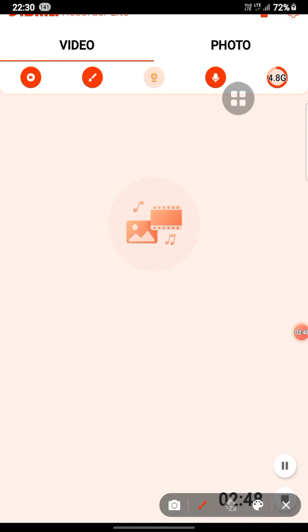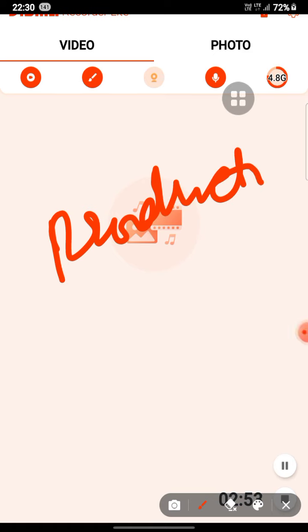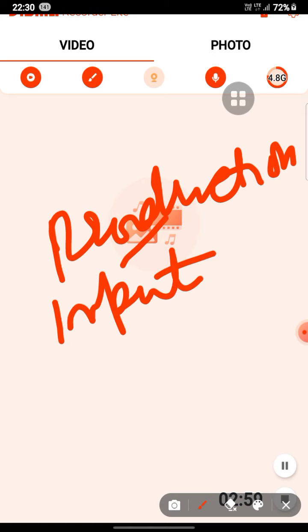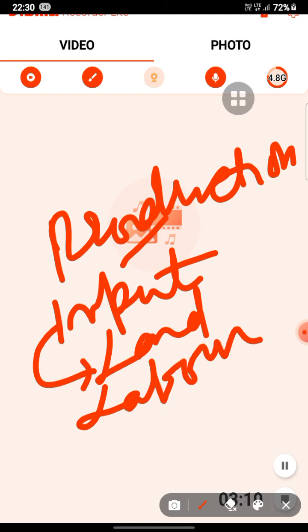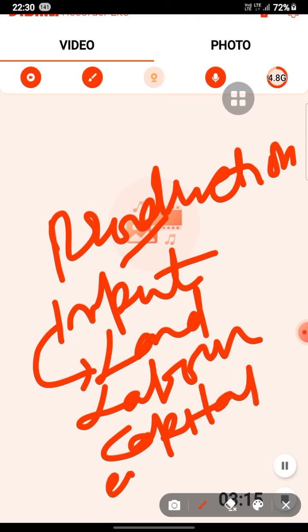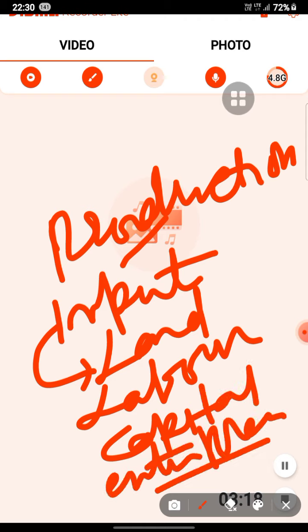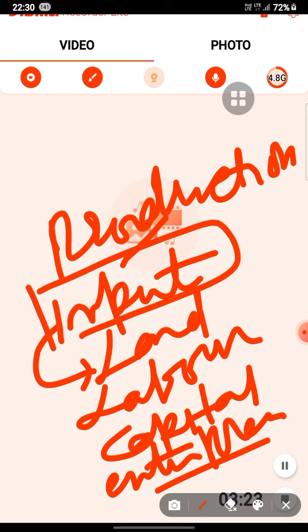Now, about the factors of production and inputs. What are the factors of production? They are the inputs into the process of production. The four key factors are land, labor, capital, and entrepreneurship. So in the input we can consider land, labor, capital, and entrepreneurship.